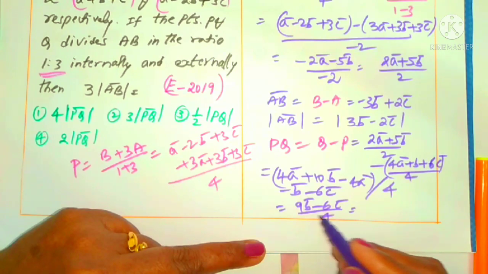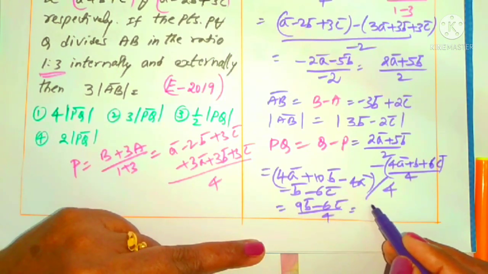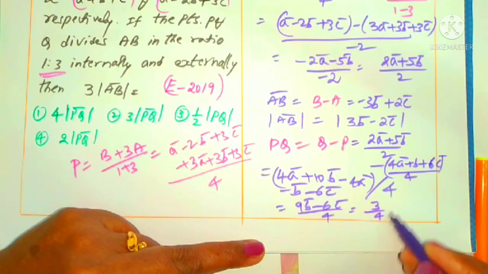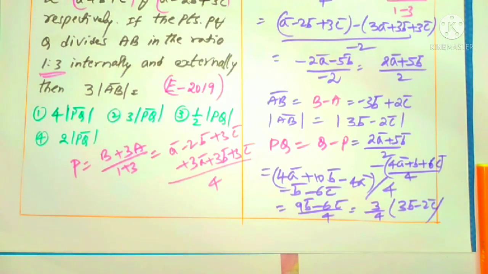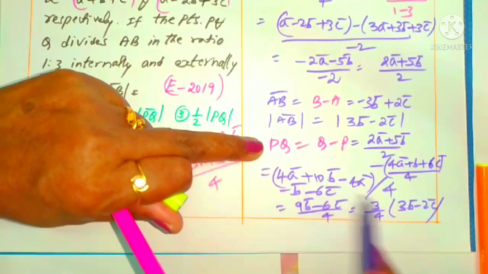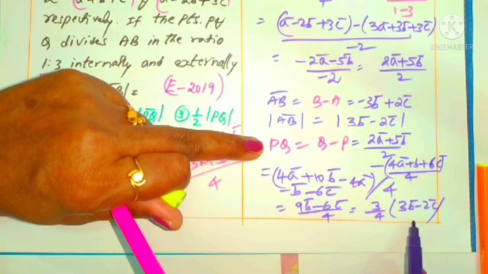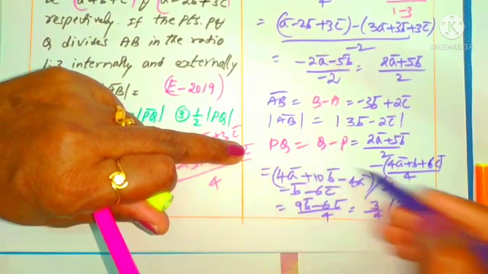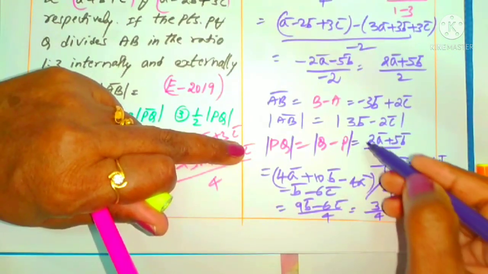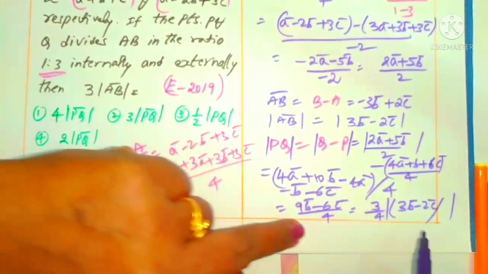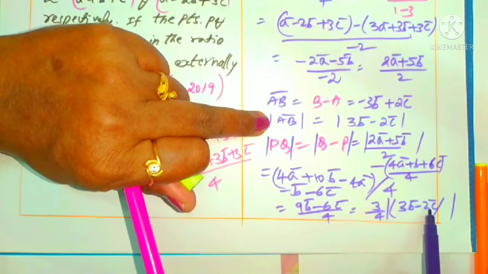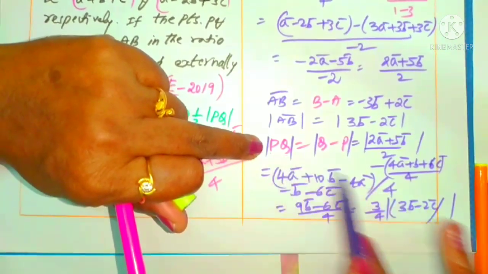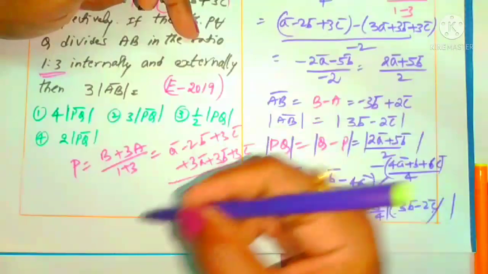3 can be taken out: 3 by 4 of 3 threes, 3 twos. So PQ is 3 by 4 of (3B minus 2C). Now, using modulus, modulus of 3B minus 2C is AB. In place of this you can write AB. This means mod PQ is equal to 3 by 4 times AB. I am writing it here.